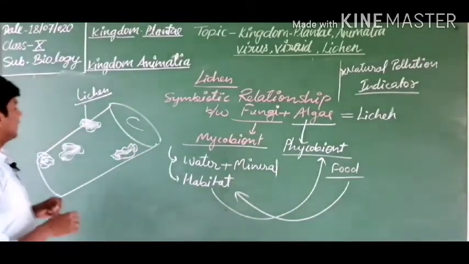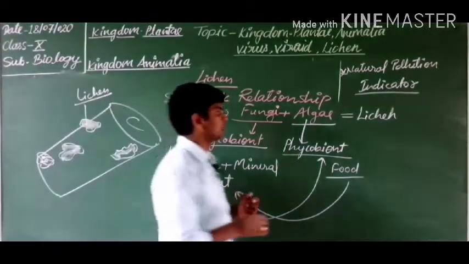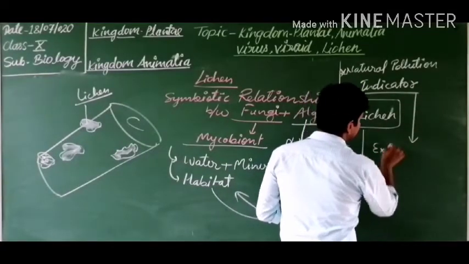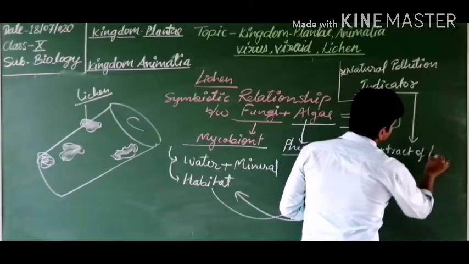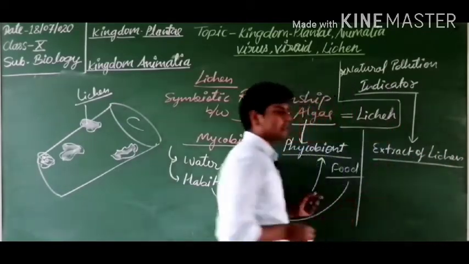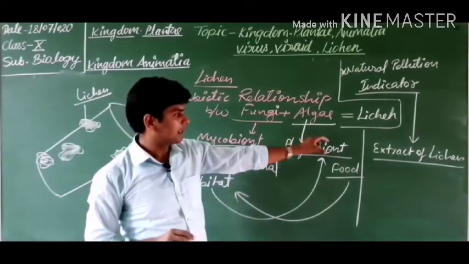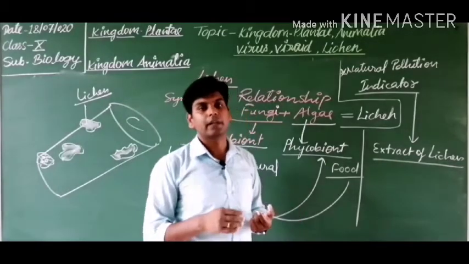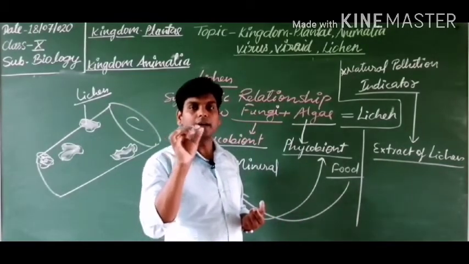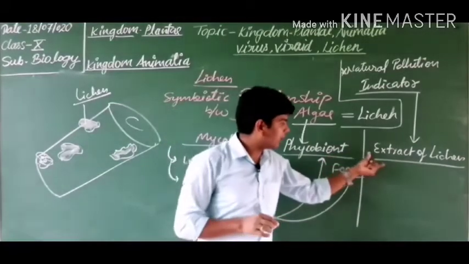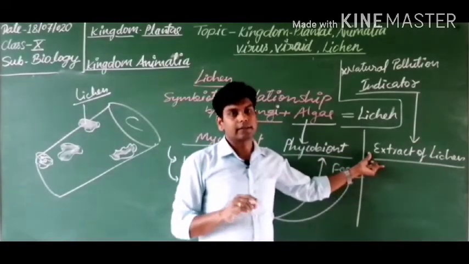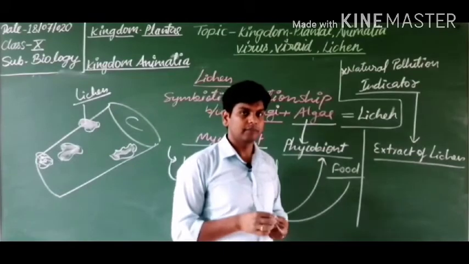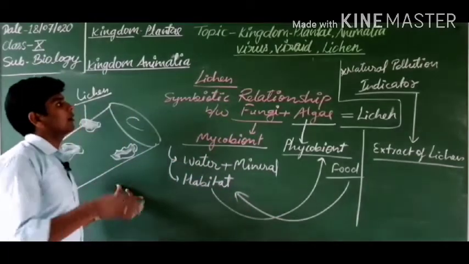The extract of the lichen is a solution, in which paper strips are dipped, and the content of this lichen is present on this paper. The paper strips you have seen were litmus paper. So lichen extract is found on that paper. That is why it indicates acid and base. You have studied blue and red litmus paper. So students, this is all about lichen.